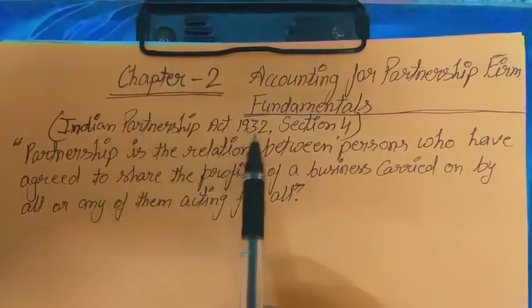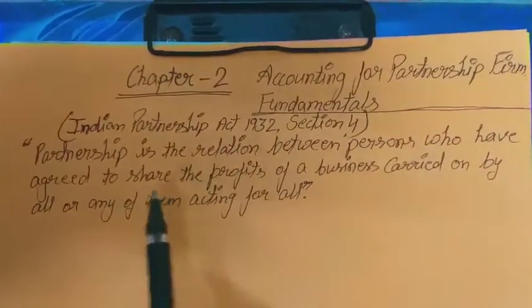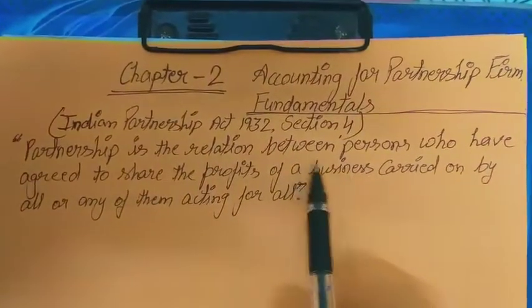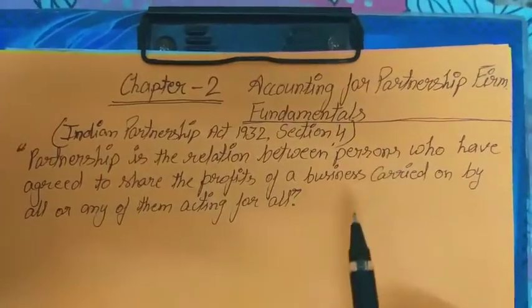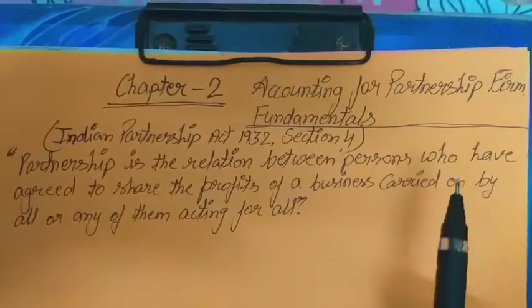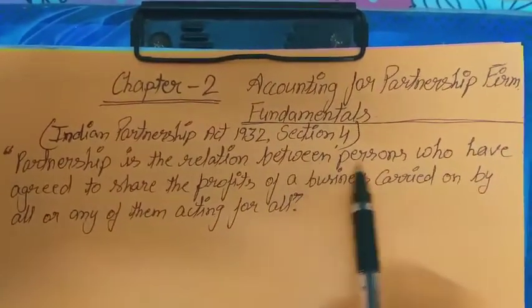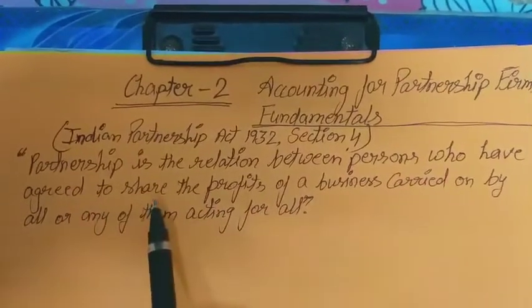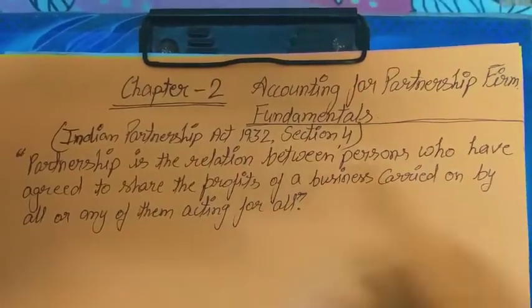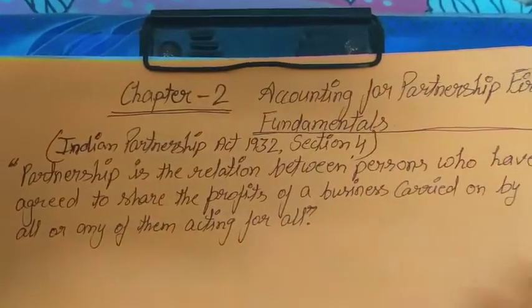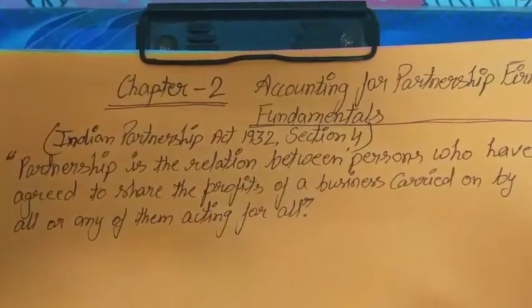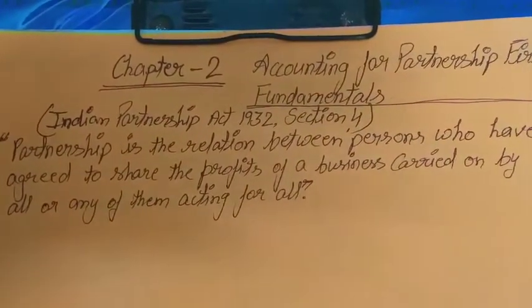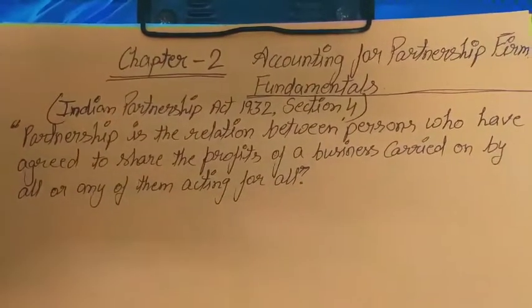According to Indian Partnership Act 1932 section 4, partnership is a relation between persons, that may be two or more, not only a single person, who have agreed to share the profits. So there is a relation between persons to share their profits in whatever business they are running.